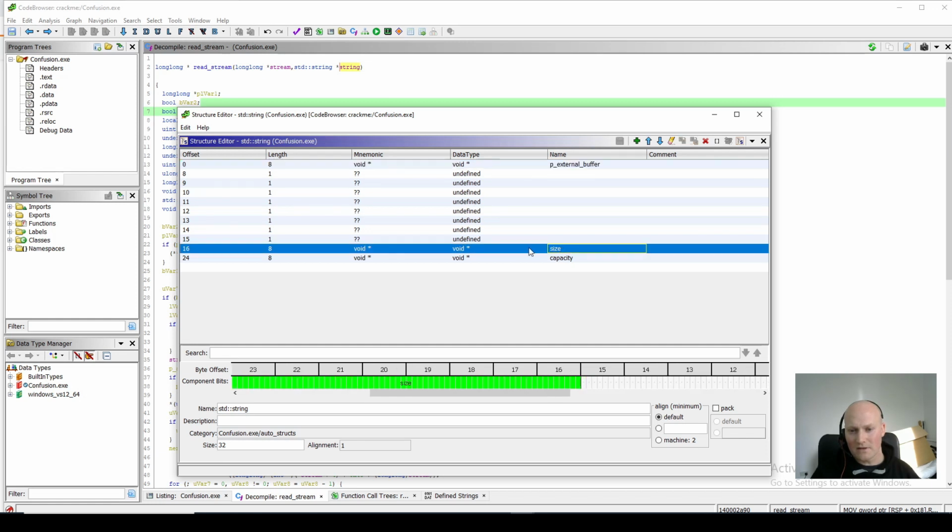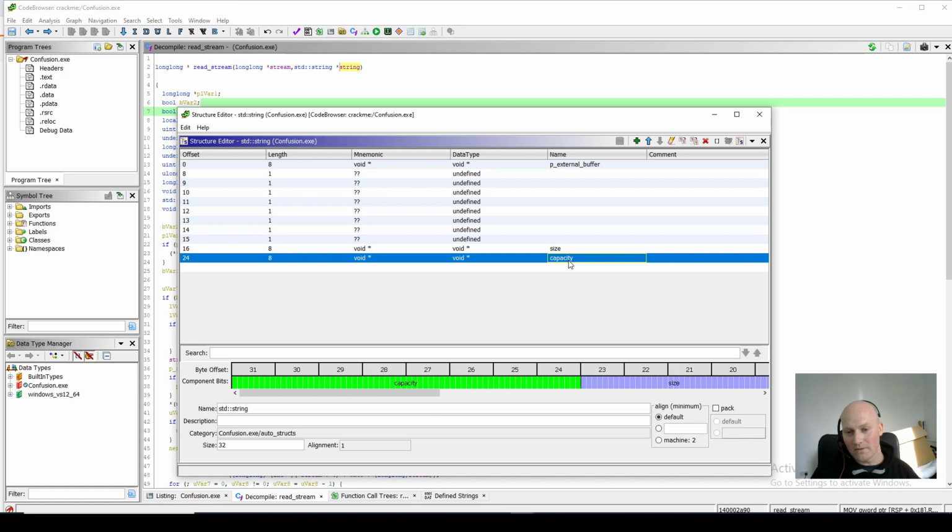And then we've got the size of the string, which is the current length of the string. And then we've got the capacity of the current buffer, which allows us to check if we ever reach capacity in that buffer. Because we've got the capacity stored in this structure, the framework functions can automatically allocate more data and copy bytes across.